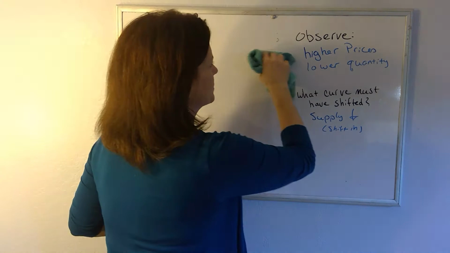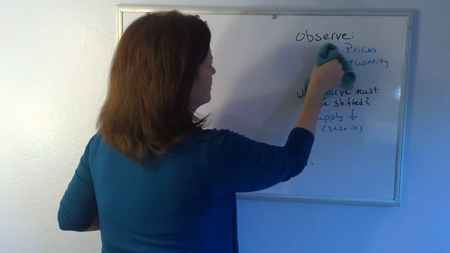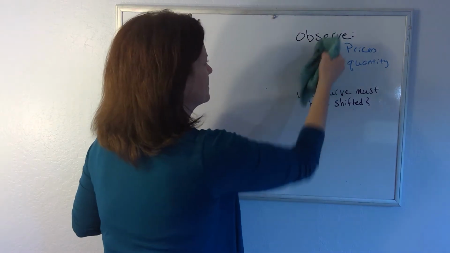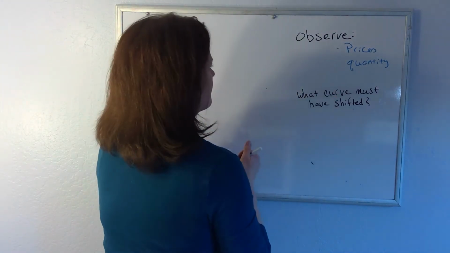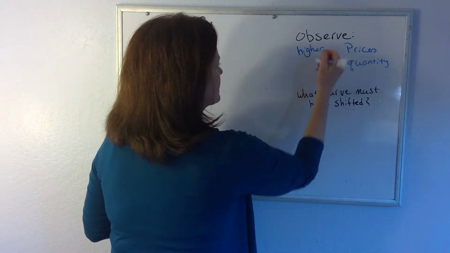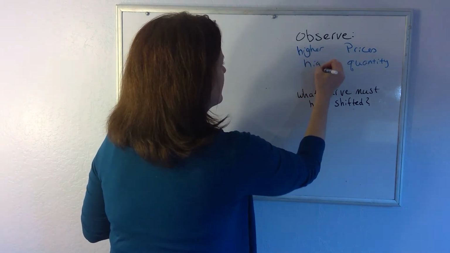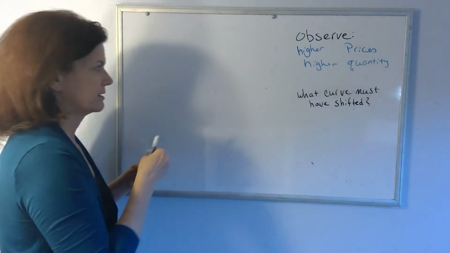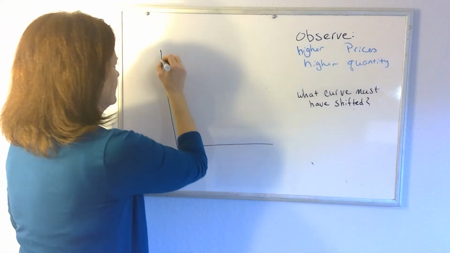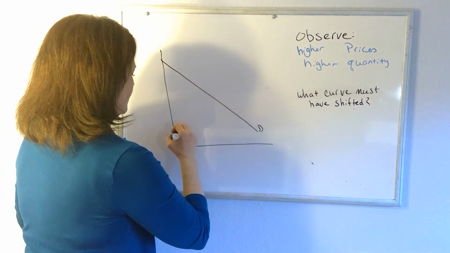Let's say we observe, to give you a chance to think about this yourself, higher prices and higher quantity. What must have changed? There's always one thing that must have happened.